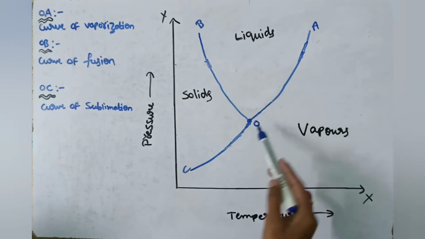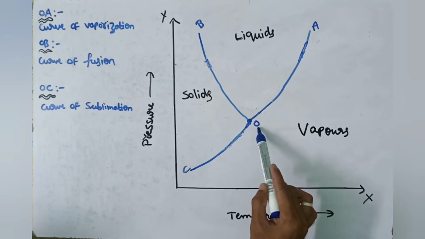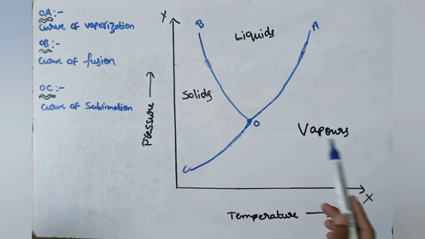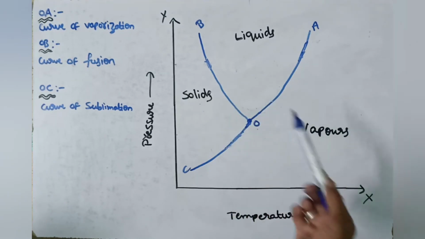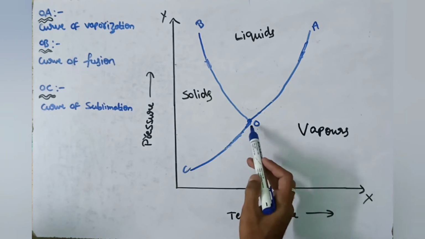Here all these three curves meet at a point O. At this point, the substance exists in solid, liquid and vapor phases in equilibrium. We can observe the substance in solid, liquid and vapor. Three phases can be observed at this point.